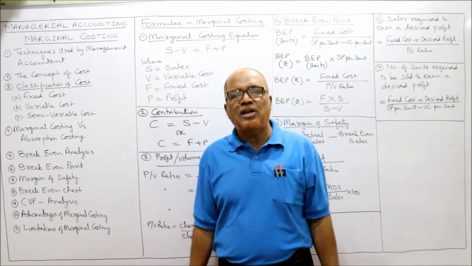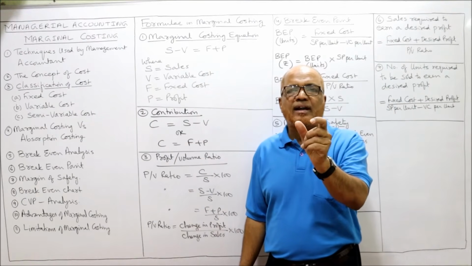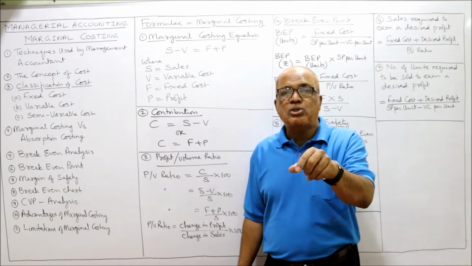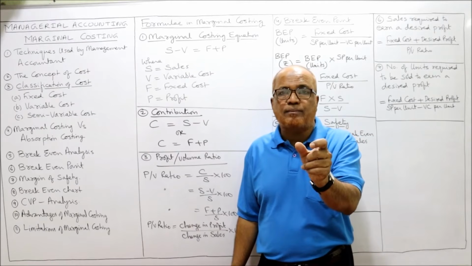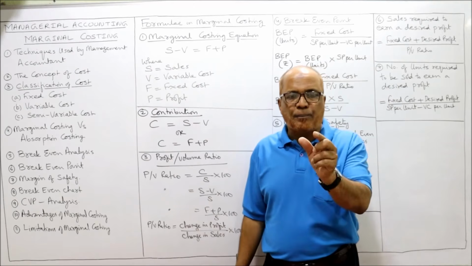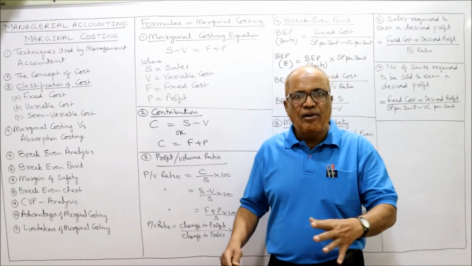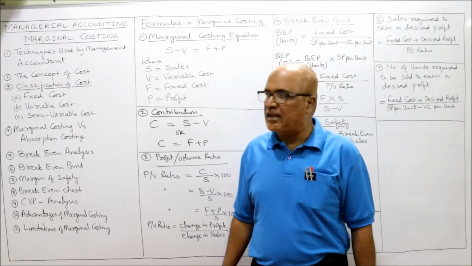The broader interpretation says break-even analysis is not only concerned with finding out the break-even point, but also ascertaining the profit at different levels of output production. That is the wider definition of break-even analysis.